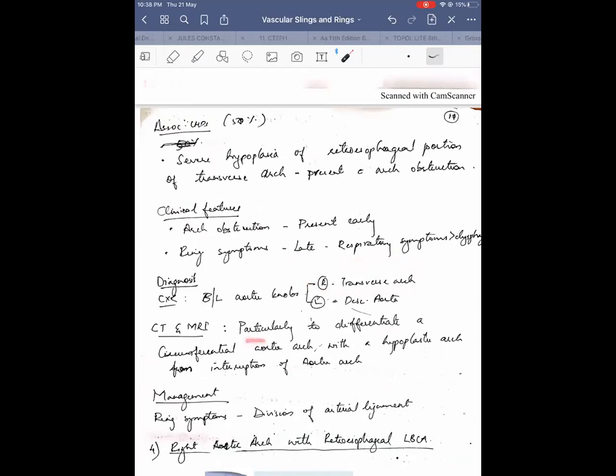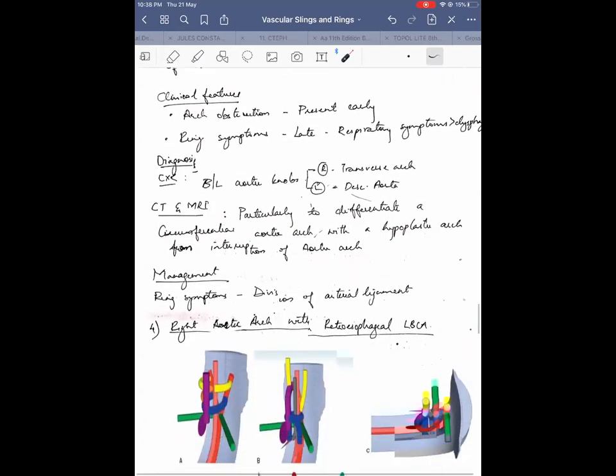CT and MRI, again, as in all cases of vascular ring, are very important here also. And here it is important to differentiate this circumferential aortic arch, which can produce a vascular ring, and which can produce arch obstruction with a ring. For arch obstruction, there has to be a hypoplastic arch. So that is very important to know in this subset of vascular ring patients.